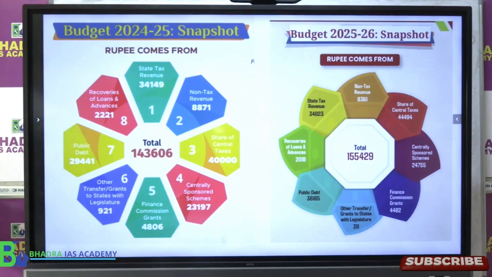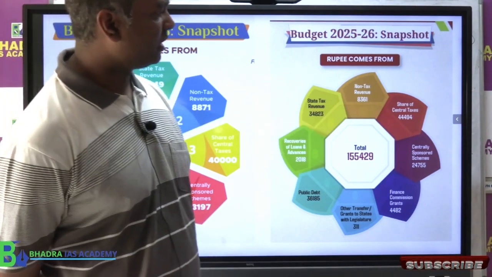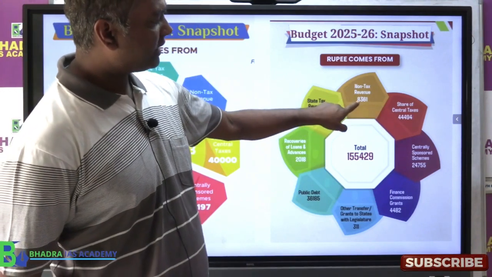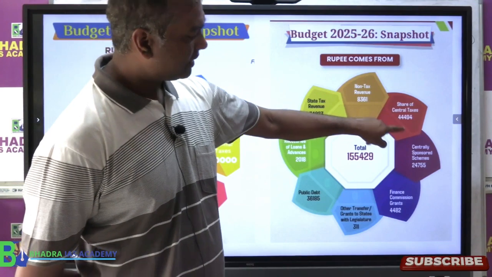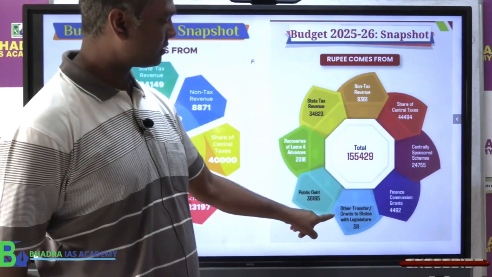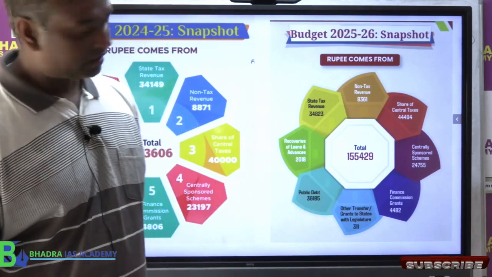So that gives the total view. स्टेट गवर्नमेंट को रुपी कहां से मिलता है. So very nicely they have given this total, that is the state का taxes, state का non tax, share of central taxes, then this is all what we call grant. These three are called grant. These two will come under capital receipt, which we will discuss now.